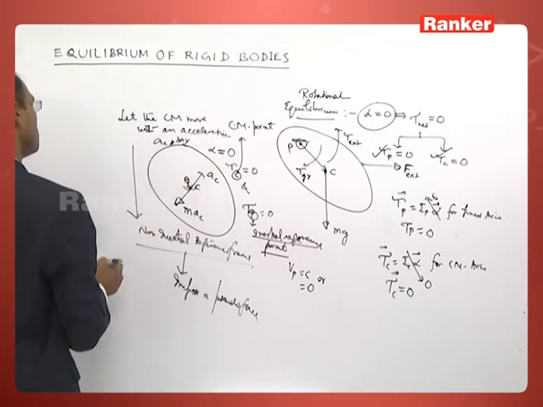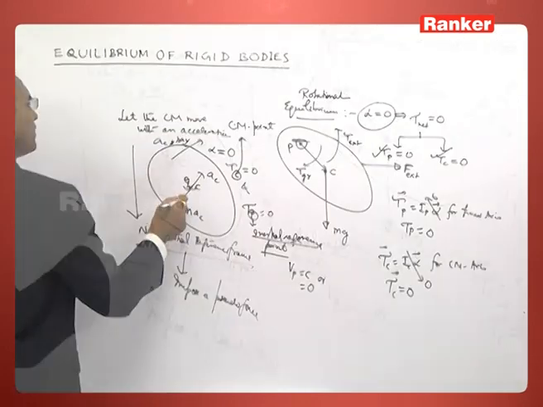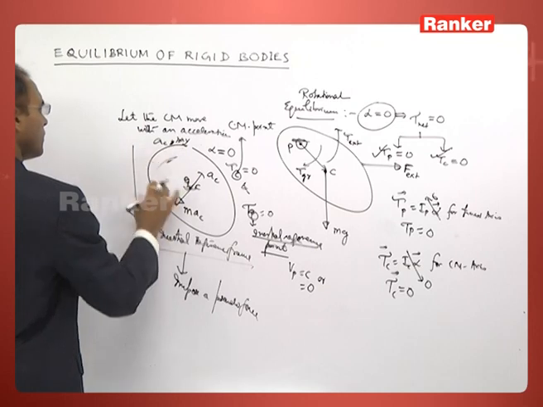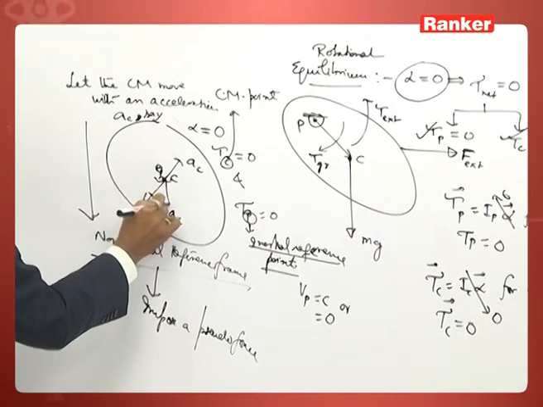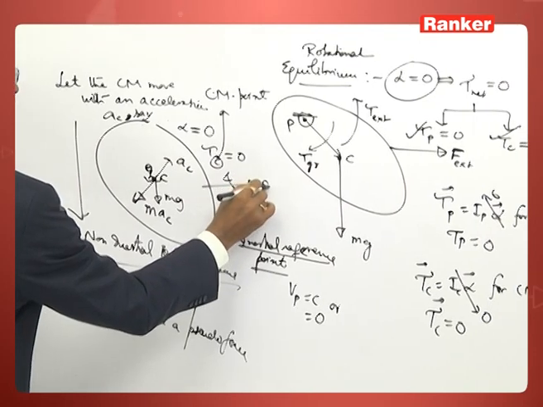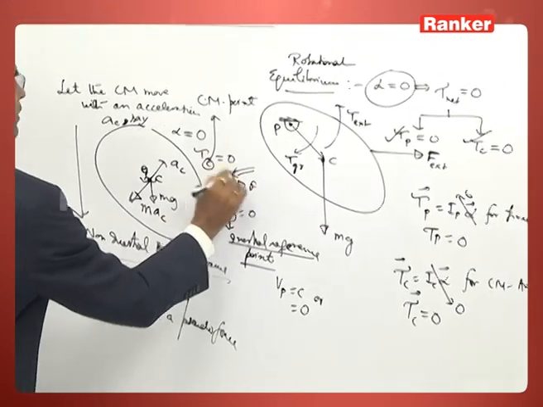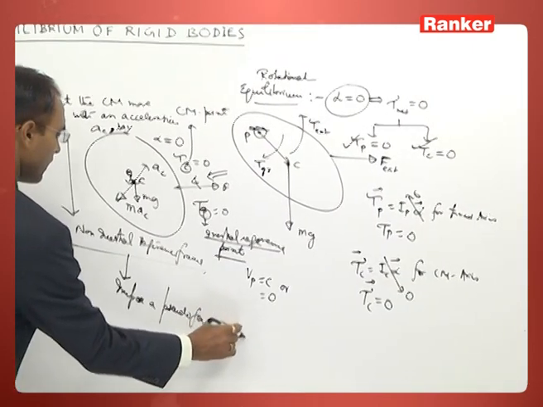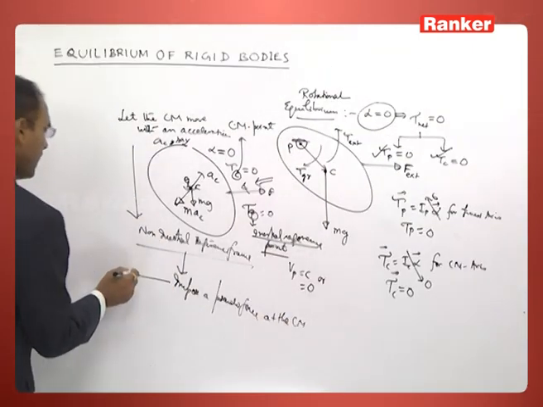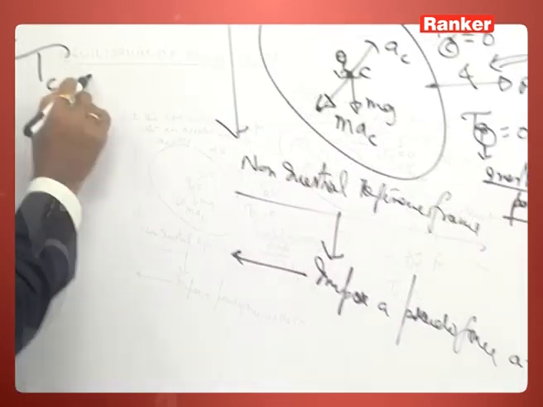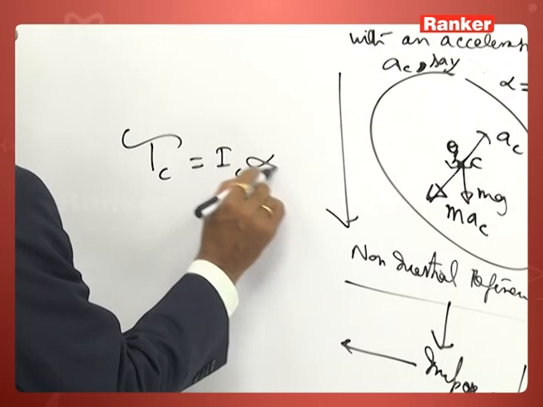This pseudo force along with the external force, say gravity acts at the center of mass and external force acts at the center of mass. Imposing a pseudo force at the center of mass, then you have to write the torque equation, tau C is equal to IC into alpha.